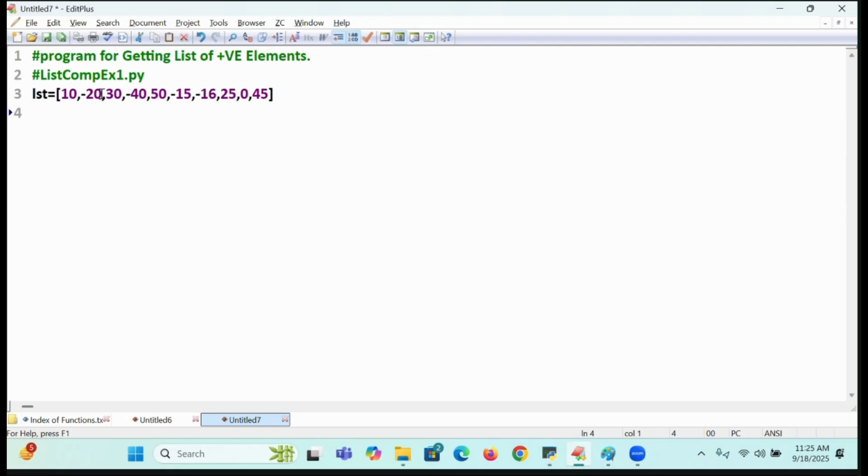How do you write normal Python programming? Normally, you can write a Python program without using the comprehension concept. How do you write it? For value in LST, there I will take PS list is equal to empty. Already I said this type of coding for you. If value greater than 0, what will I do? PS list dot append of value. See, first line, second line, third line, fourth line. Four lines compulsory I need to write. Is it not a waste of time?